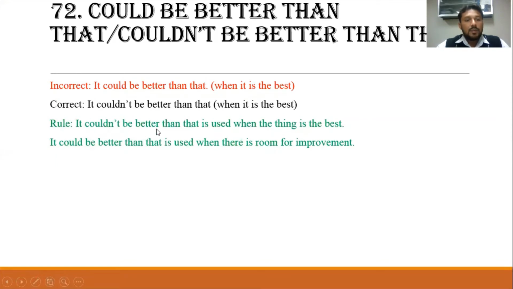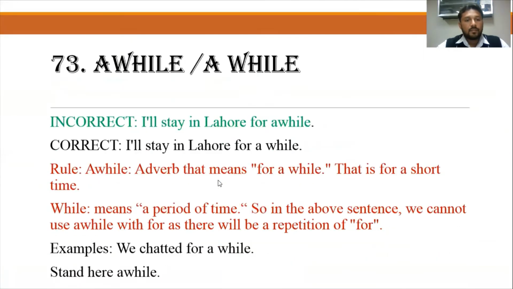It couldn't be better than that is used when the thing is the best. It could be better than that is used when there is room for improvement. So, "it couldn't be better than that" is the more appropriate one.